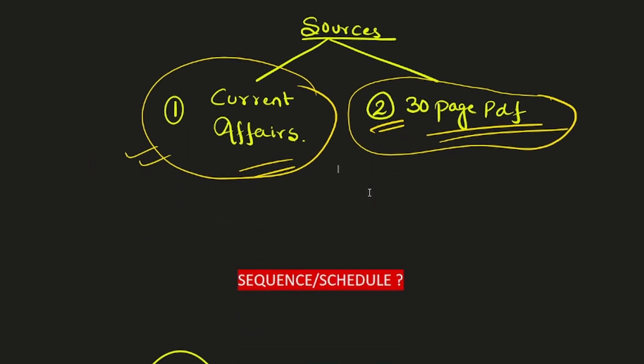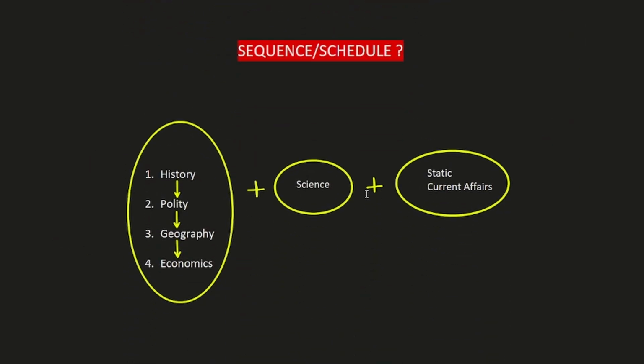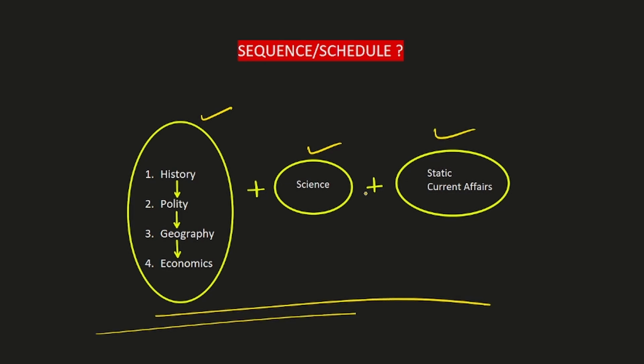Now, as I told you, in the GK/GS section there are 7 subjects. So what is the sequence that you are supposed to follow? In which sequence do you have to study? I have put in 3 boxes here. First is this box, this is box number 2, this is box number 3. And these 3 boxes you have to study simultaneously. In box number 1, you have to start with history, and you have to keep reading history until you finish it properly. Then you have to move to polity, then you have to move to geography, like that. So in box number 1, you are supposed to do history.